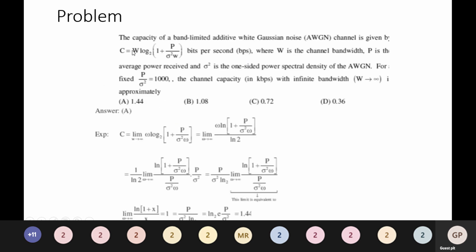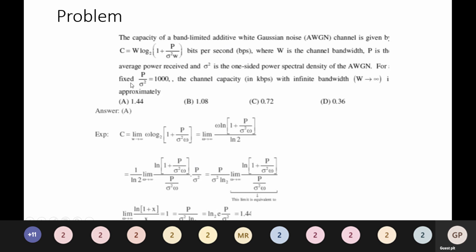So here in this problem, the capacity of a band limited additive white Gaussian noise AWGN channel is given by C is equal to W log base 2 1 plus P by sigma square W bits per second, where W is the channel bandwidth, P is the average power received, and sigma square is the one-sided power spectral density of the AWGN.